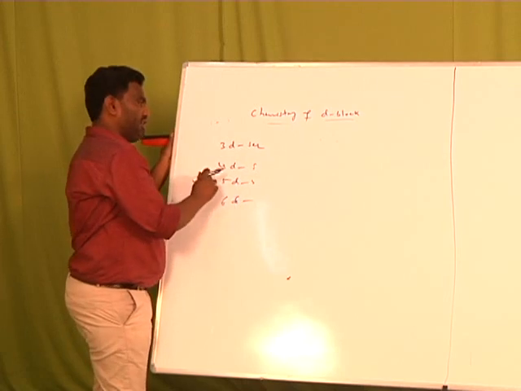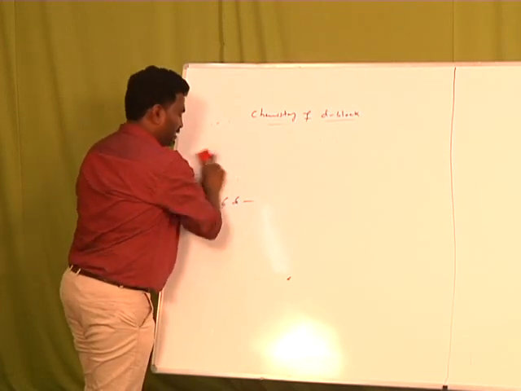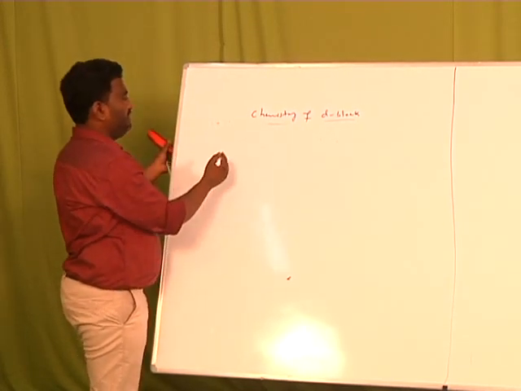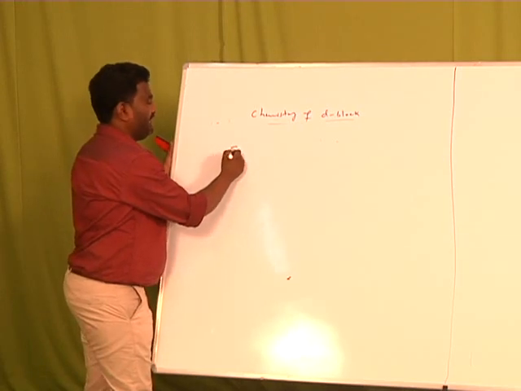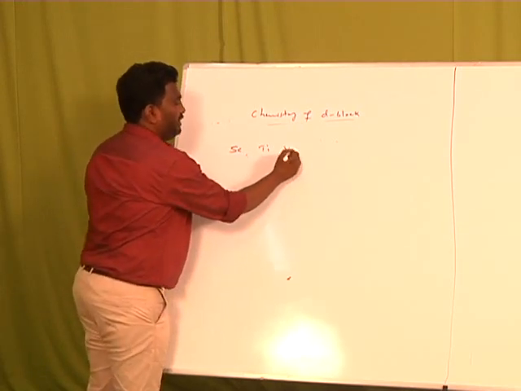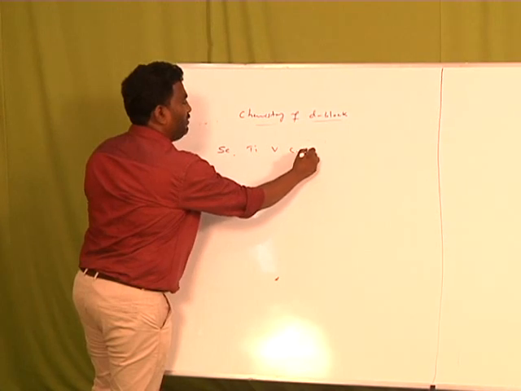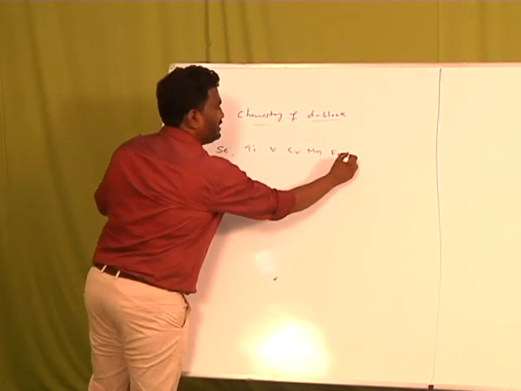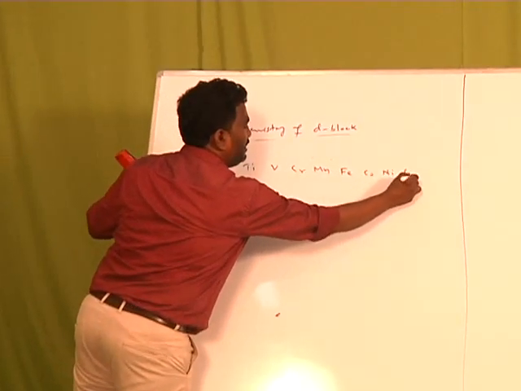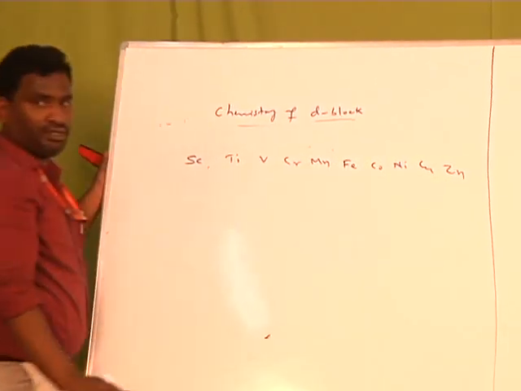If you take the example of the 3D series, that is scandium, titanium, vanadium, chromium, manganese, iron, cobalt, nickel, copper, zinc.